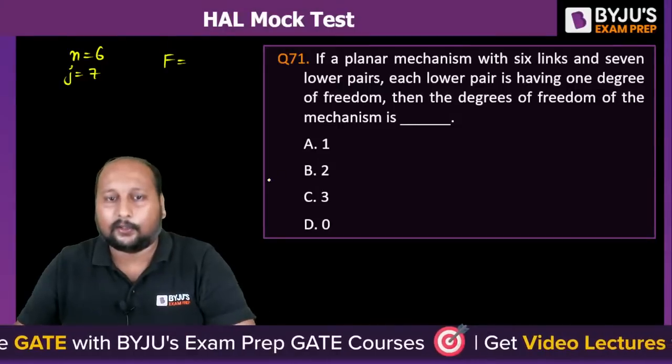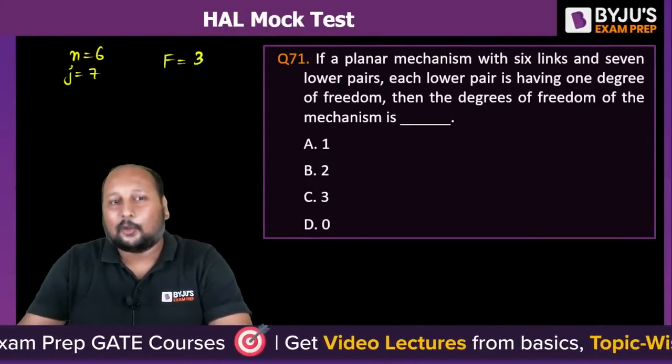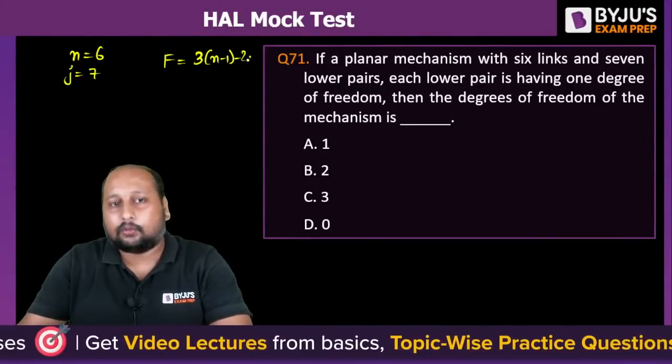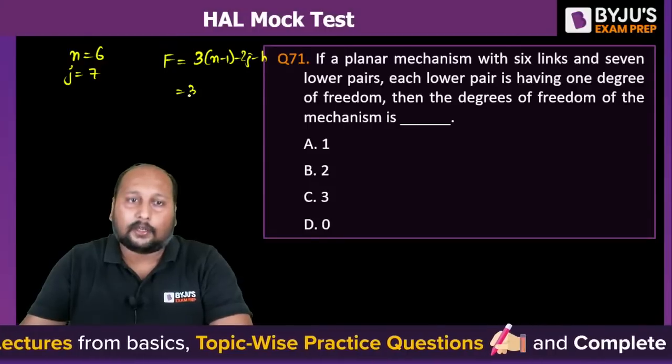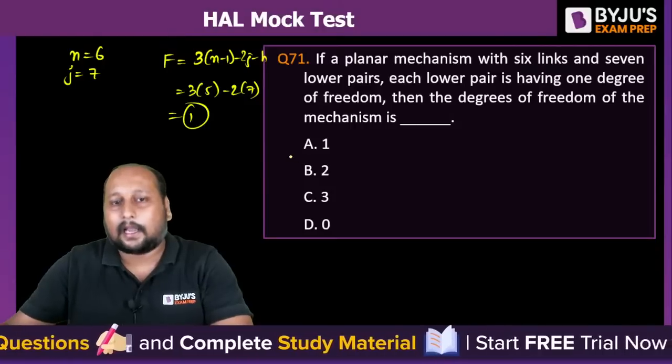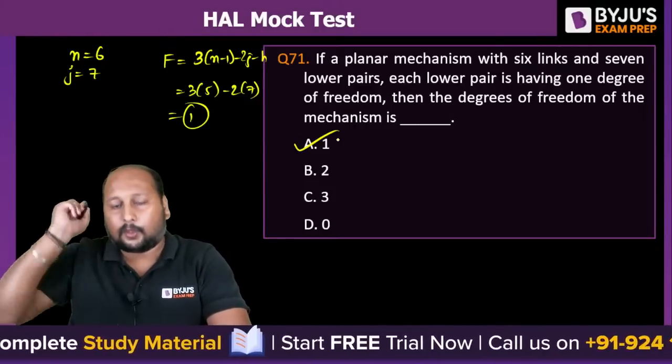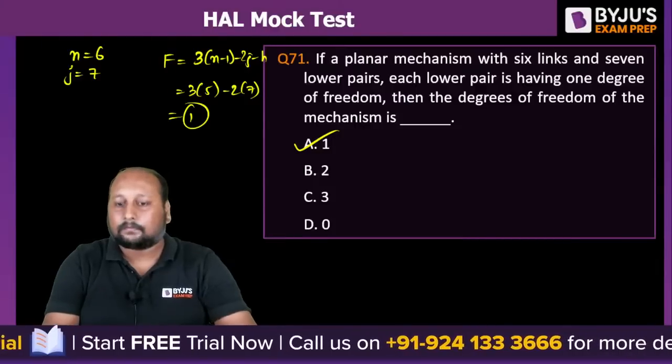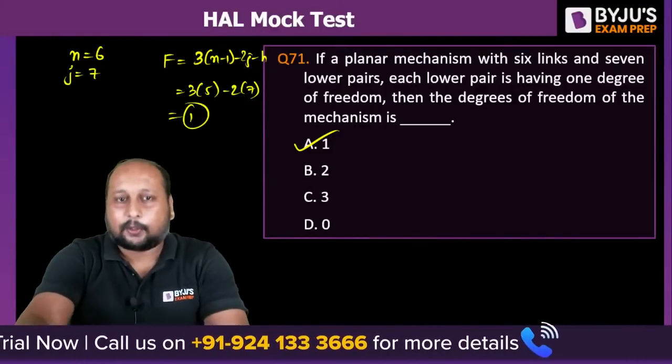Very good. So you have to apply the Kutzbach equation: 3(n minus 1) minus 2j minus h. Place it over here: 3 into 5 minus 2 into 7. 15 minus 14 is 1. It is not a kinematic chain, it's a mechanism. Option A is the correct answer. Yes. Okay, chaliye, let's proceed to the next question.